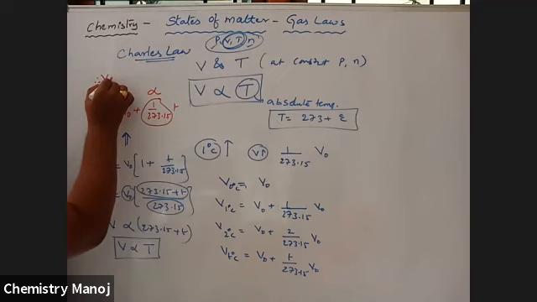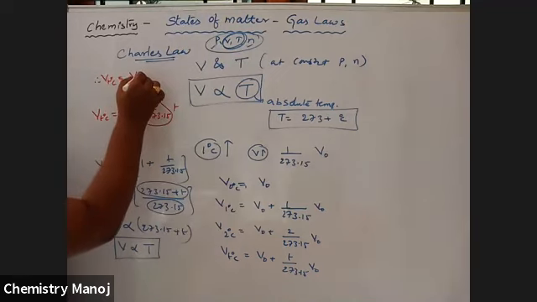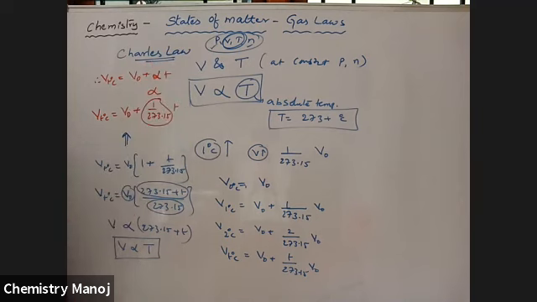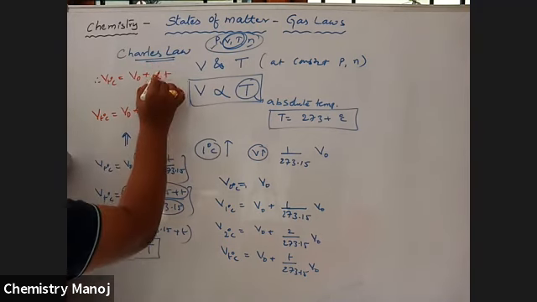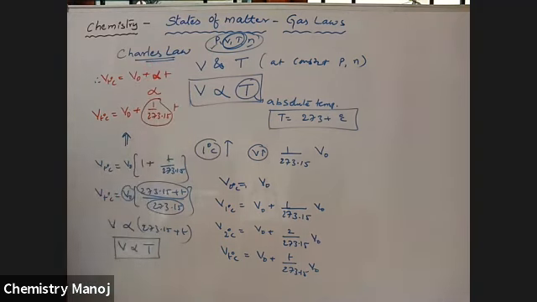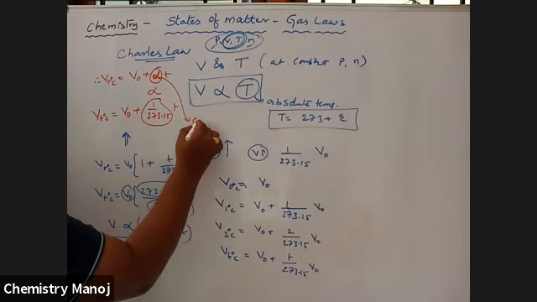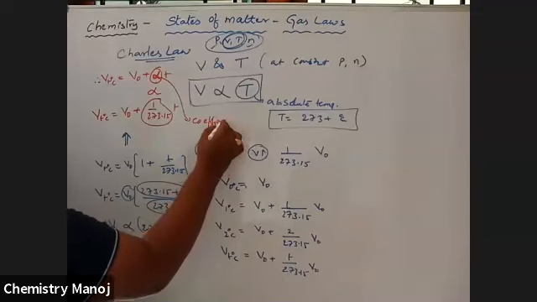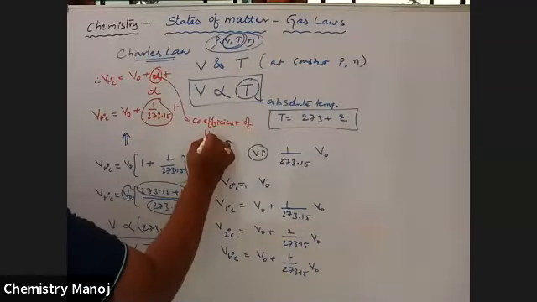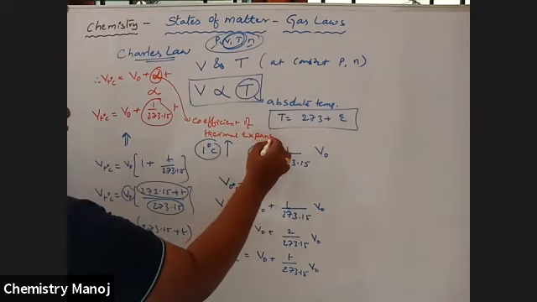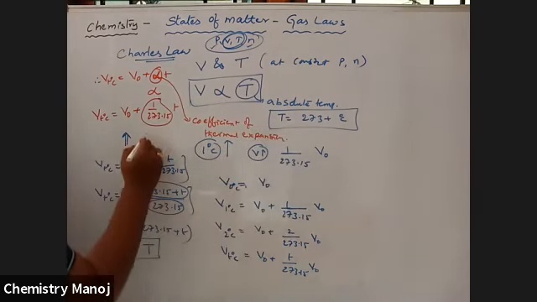Therefore, volume at T degree centigrade is equal to V naught plus alpha T. Here alpha is called the coefficient of thermal expansion.